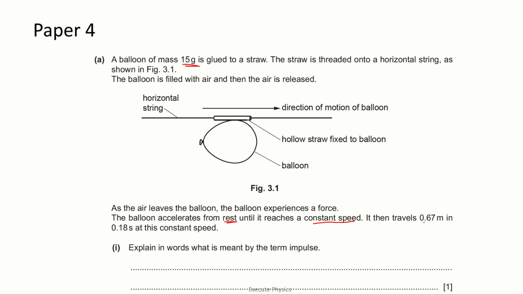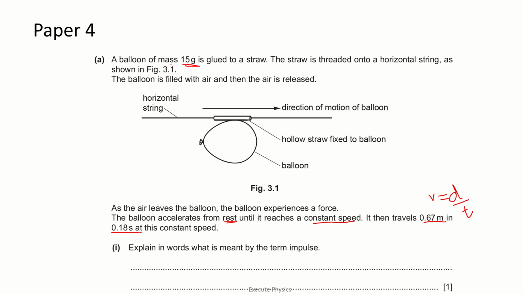It then travels 0.67 meter in 0.18 seconds at this constant speed. So with the given distance and the time, you can easily find out the speed of the balloon after the air is released, because we know that the speed is distance over time. It is 0.67 divided by the time 0.18 second.